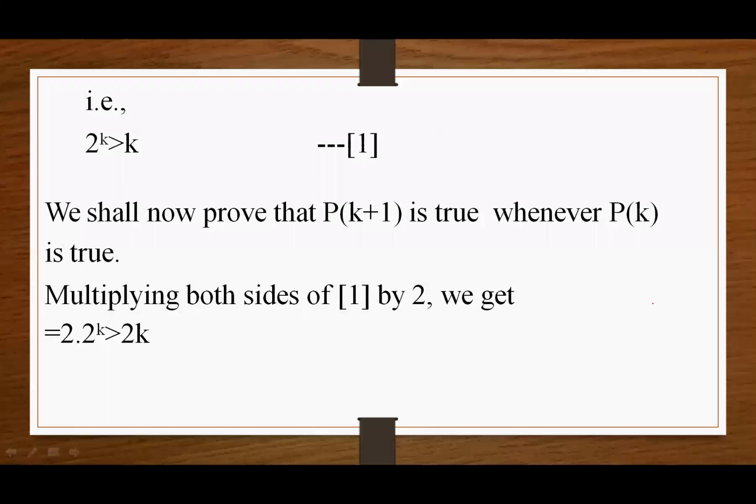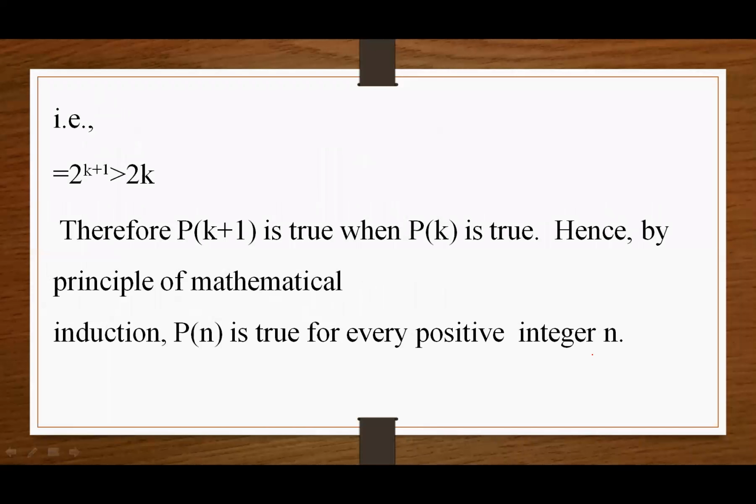Assume that P(k) is true for any positive integer k. That is, 2 to the power k is always greater than k. This is equation first. We shall now prove that P(k plus 1) is true whenever P(k) is true. Multiplying both sides of equation first by 2, we get 2 into 2 to the power k is always greater than 2k. Then we get 2 to the power k plus 1 is always greater than 2k. Hence, we get P(k plus 1) is true when P(k) is true.